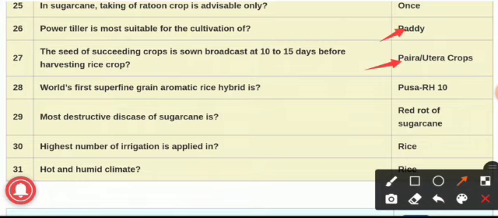Question number 28. World's first superfine grain aromatic rice hybrid is, and the answer is Pusa RH10. It is the world's first superfine grain aromatic rice hybrid variety.